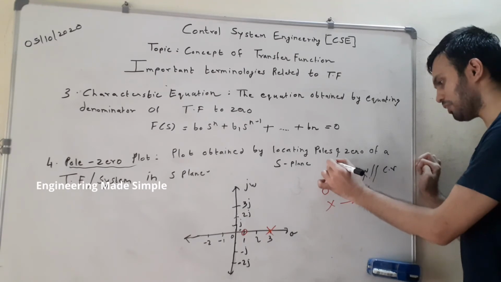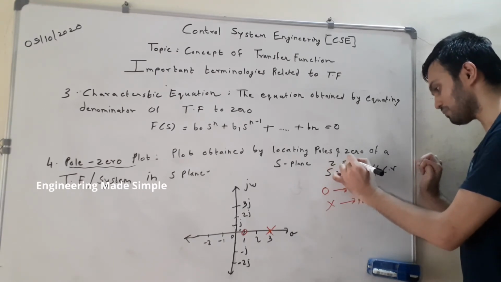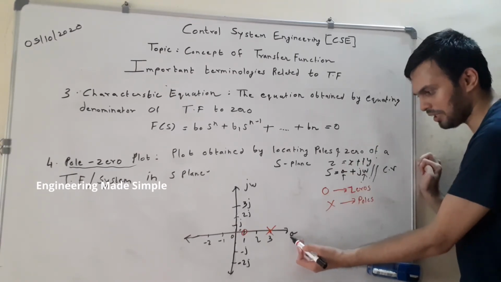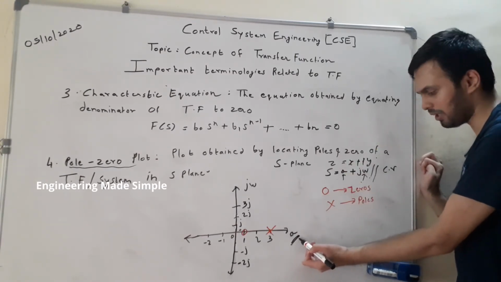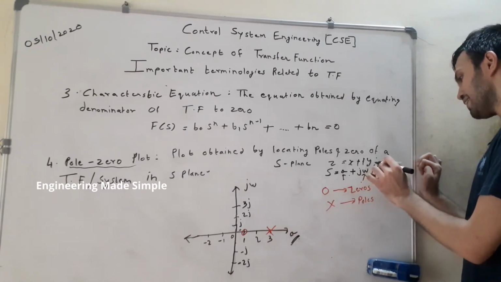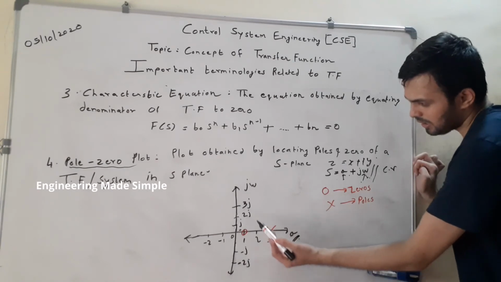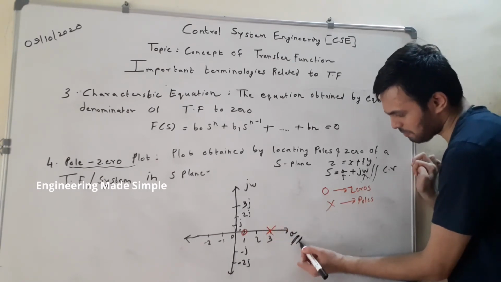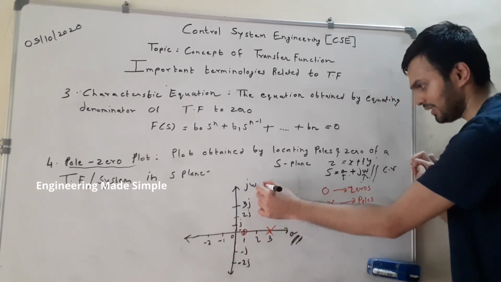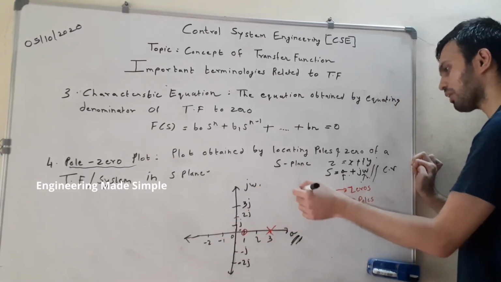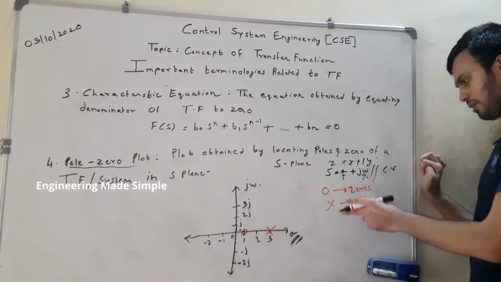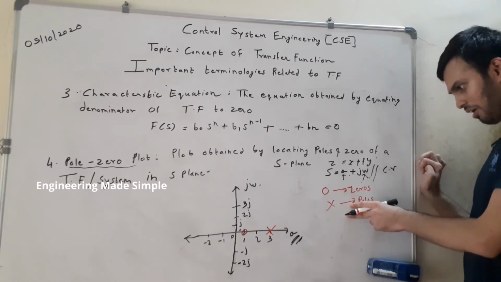Now this is similar to your complex number z equal to x plus iy. And the pole zero plot is similar to your Argand diagram in your complex variable topic. So here x is replaced by sigma and y is replaced by omega. The same thing you see in the S-plane diagram over here. Sigma is your real axis, j omega is your imaginary axis, and if you want to locate the poles and zeros of a transfer function, we make use of this diagram, because our transfer function is in the S-plane or complex variable plane.